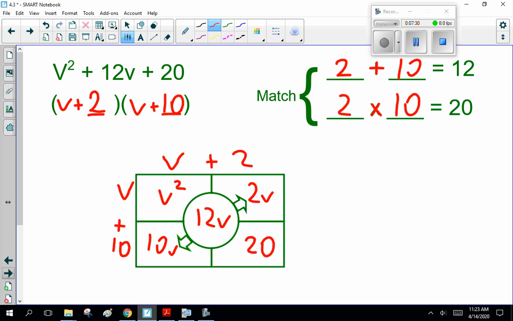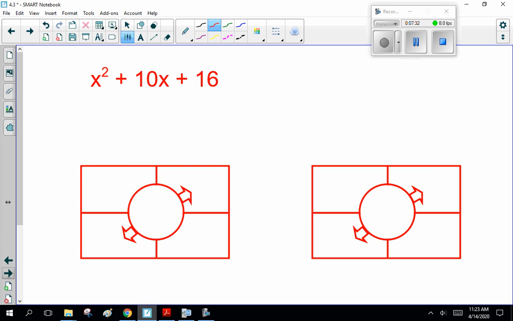The more I do this, the more I like the rectangle. So I'm just going to do the rectangle mostly from here on in. So x squared plus 10x plus 16. That is x plus something times x plus something. You notice I put two of them here because we're going to be guessing and checking.